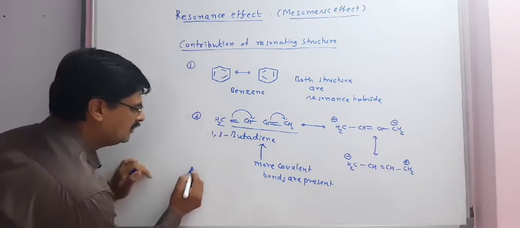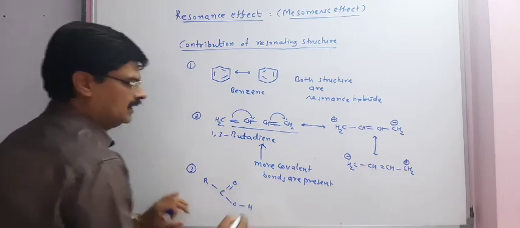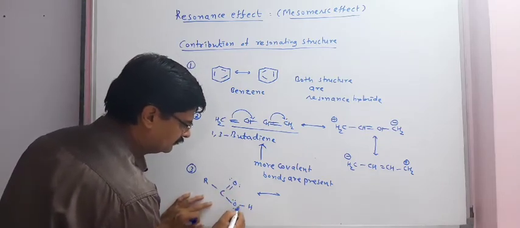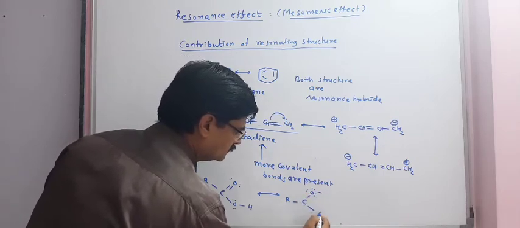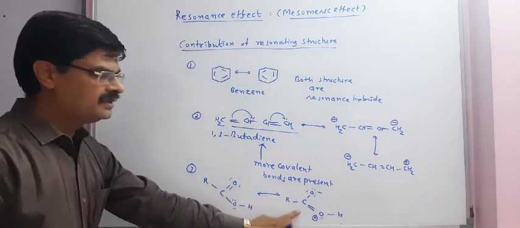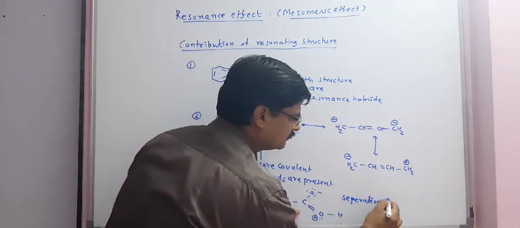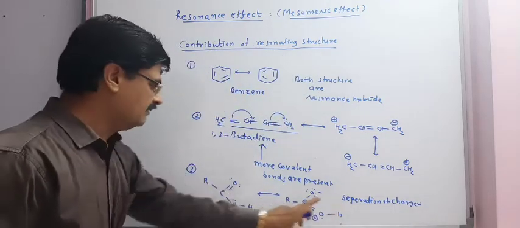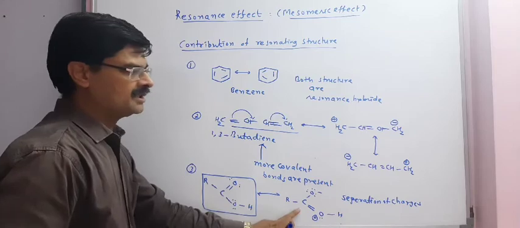Now, taking a third example of an acid, as mentioned earlier, when we draw its resonating structure, we get this. In this structure we can see separation of charges. So because of the separation of charges, we can say this will contribute more compared to this structure.